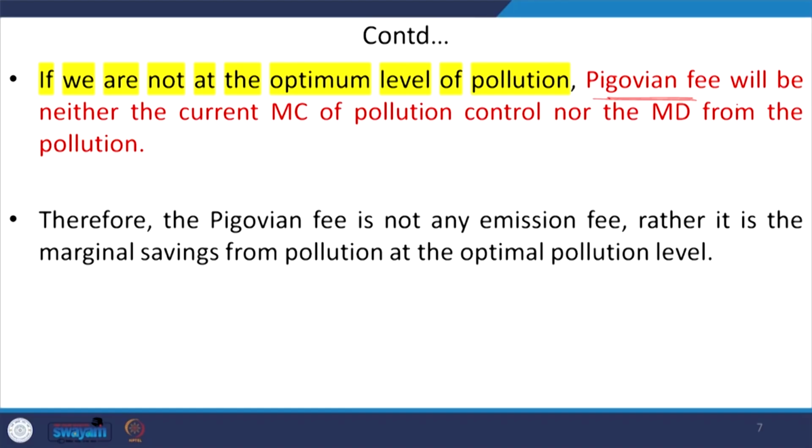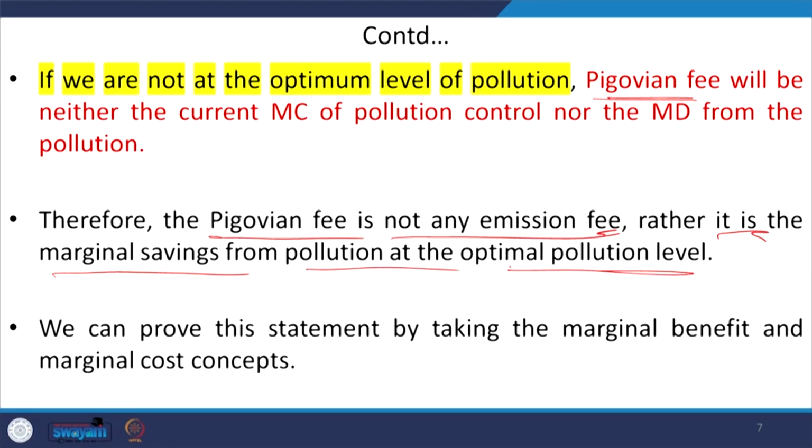Because of this, the P given phi is not an emission fee. Rather, it is a special case of emission fee, the marginal savings from pollution at the optimal level of pollution itself, okay.